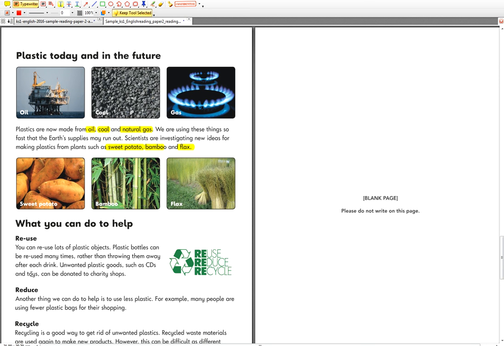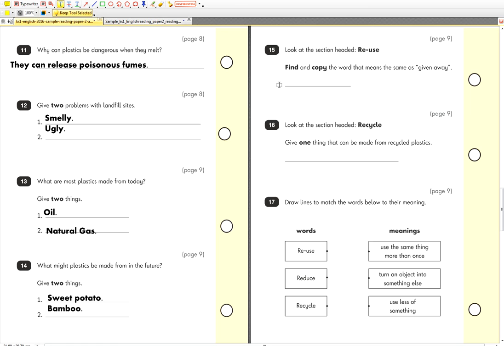Throwing away unwanted plastic goods. Let's get the highlighter tool, folks. Look over here. Donated. The word is donated. When you give something away, that's called donated. Let's write that down over here.